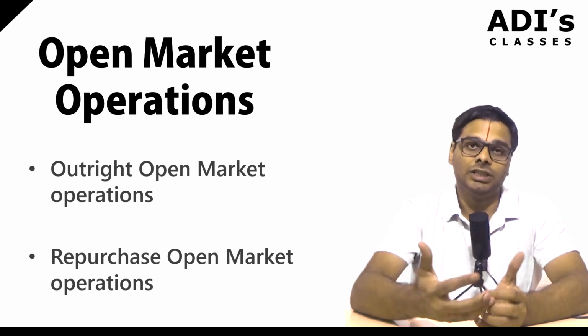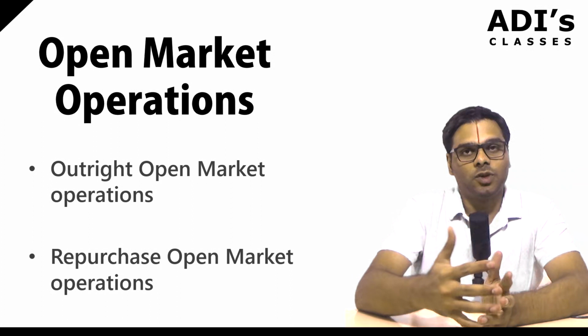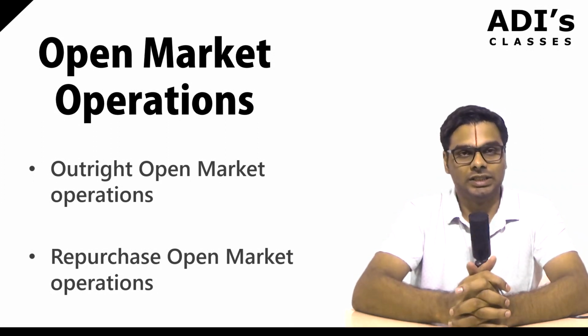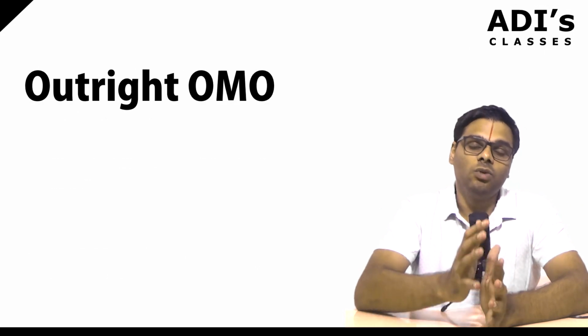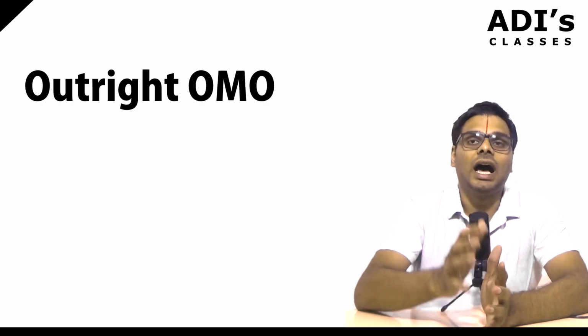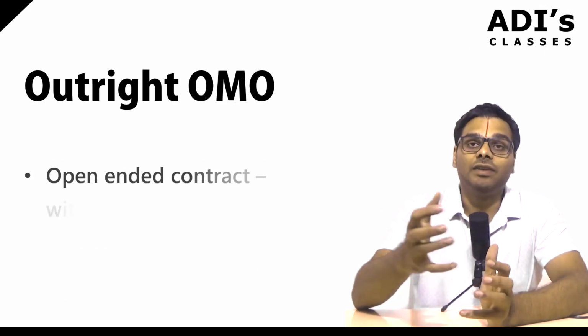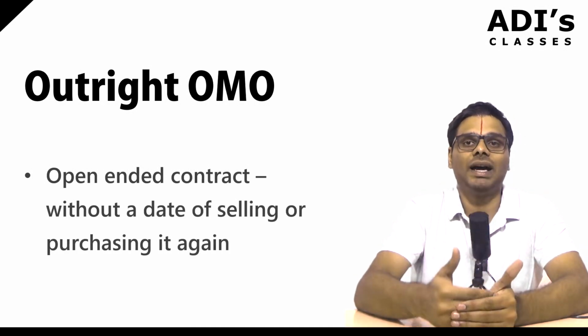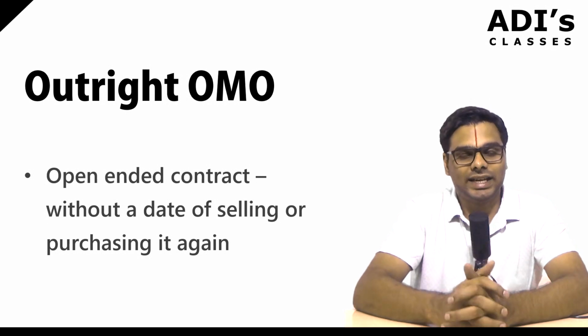Now we have to ask the question: what is an outright open market operation and what is a repurchase open market operation? Outright open market operations are those in which the government does not bear a promise to either sell or buy back the securities it is dealing with.